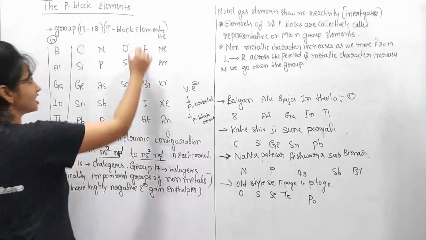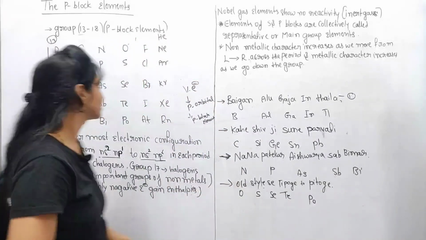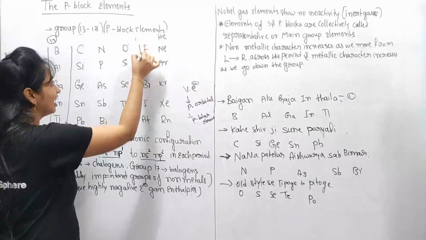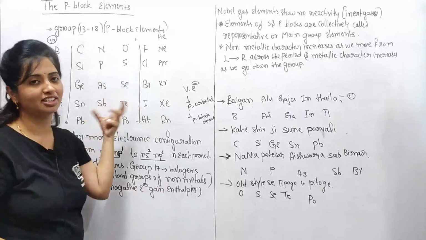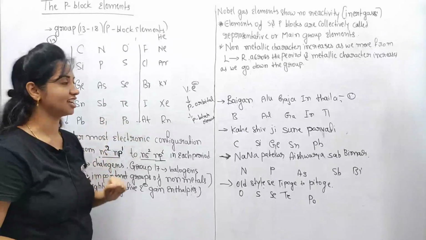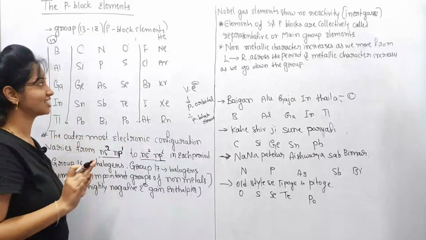For the 17th group, we don't need a sentence because they are like rhyming words: fluorine, chlorine, bromine, iodine and astatine.